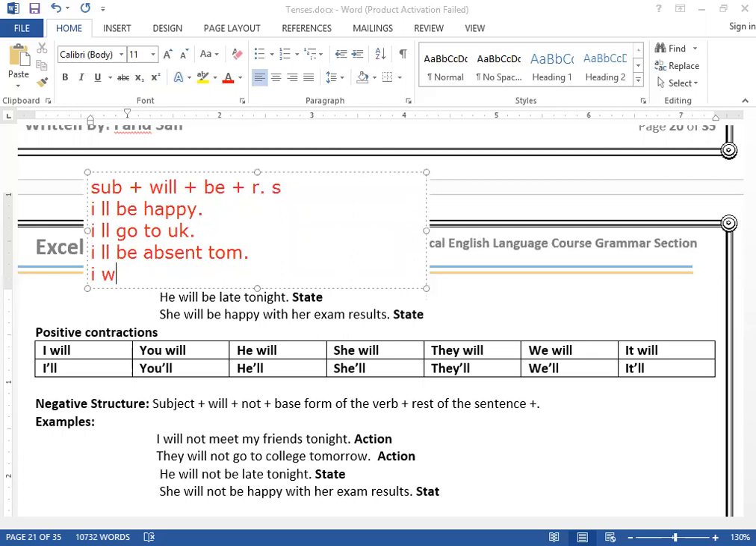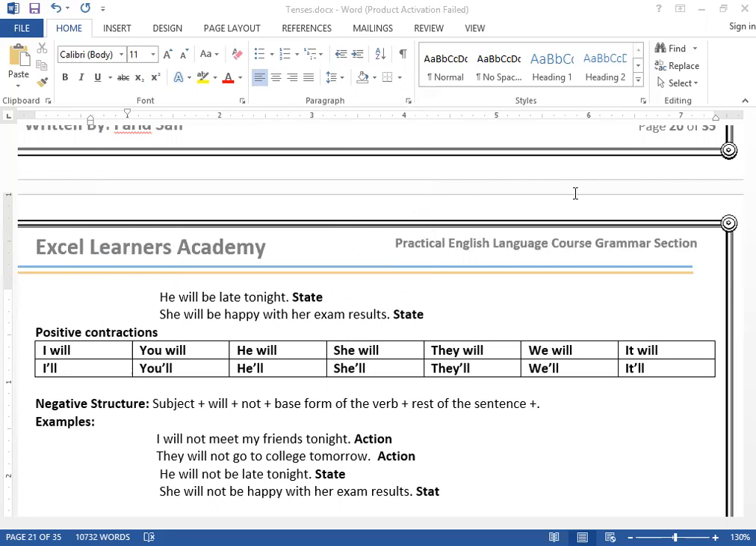I will be, for example, sick. Now can you see it's a future state? I will be sick. So remember, it can talk about an action, or it can also talk about a state. Now, like he will be late tonight, she will be happy with her exam results. So all of them are what? All of them are states.